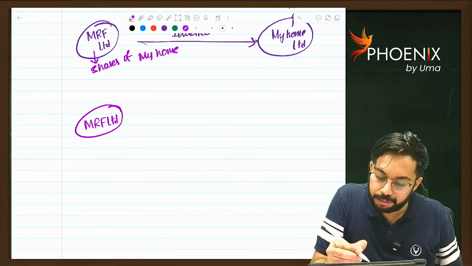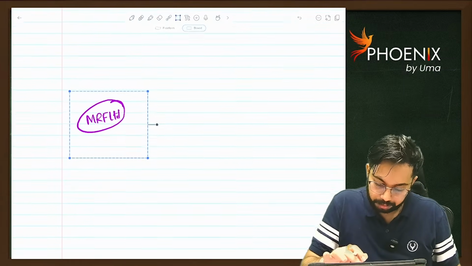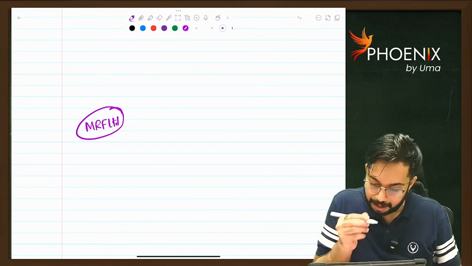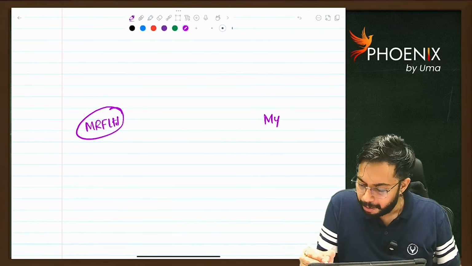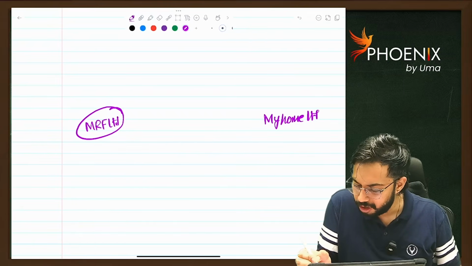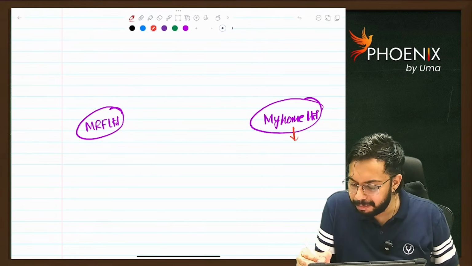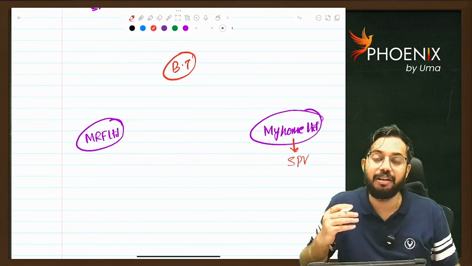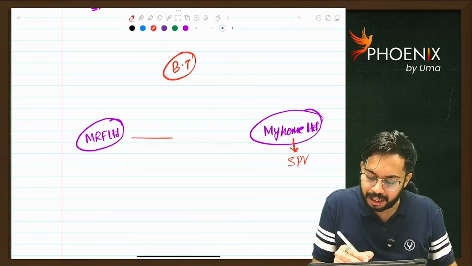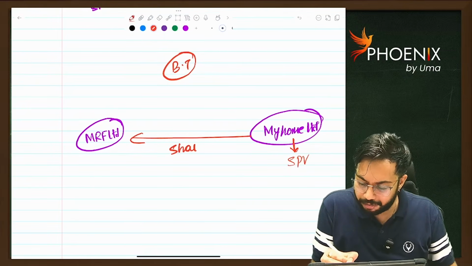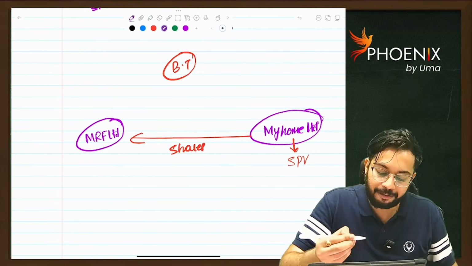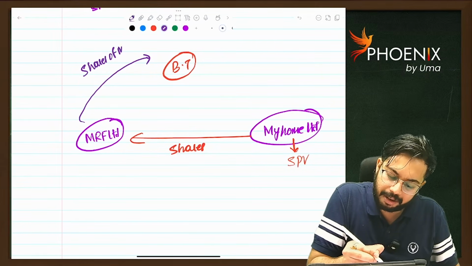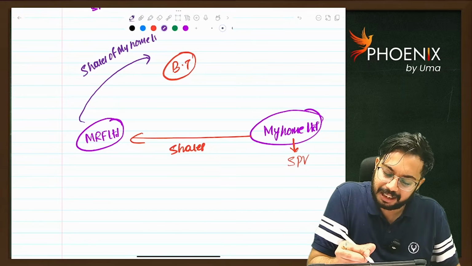Now what will MRF Limited do? MRF Limited is having shares of My Home Limited, right? So we can tell My Home Limited is SPV, Special Purpose Vehicle. It will create a business trust. When creating the business trust, MRF Limited will transfer shares of My Home Limited to the business trust.